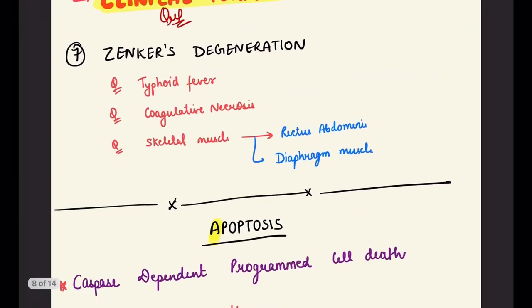And next, the last necrosis is Zenker's degeneration. Zenker's degeneration, as I already told in the starting, is a part of coagulative necrosis. It involves typhoid fever and skeletal muscles, basically rectus abdominis and diaphragm muscles.